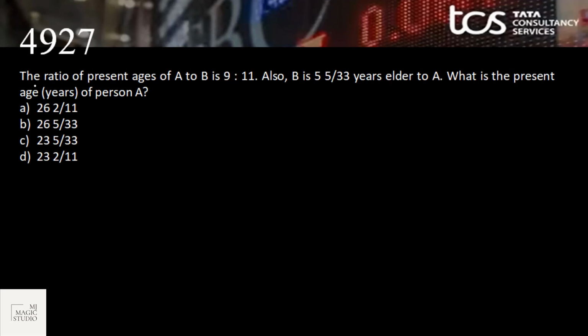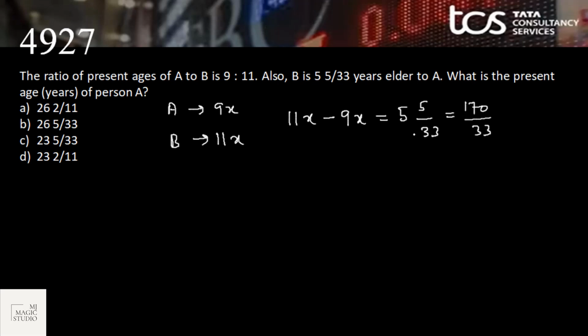Okay, the next one. The ratio of present ages of A and B is 9 is to 11. That means A is 9x. Let present age of B is 11x. Also B is 5 by 33 years elder to A. That means simply 11x minus 9x is 5 by 33. 33 into 5 is 165 plus 5, 170 by 33. That means 2x equals 170 by 33. Half of that is 85. So common ratio x is 85 by 33.